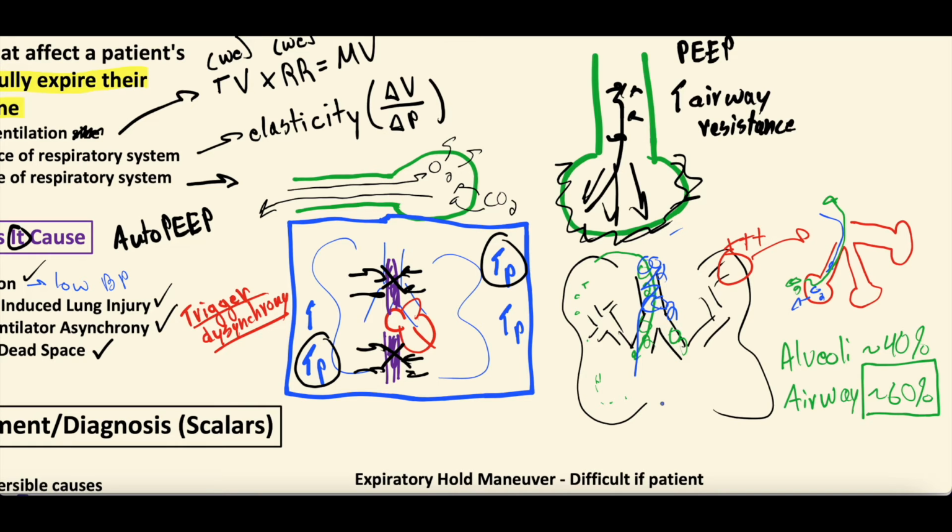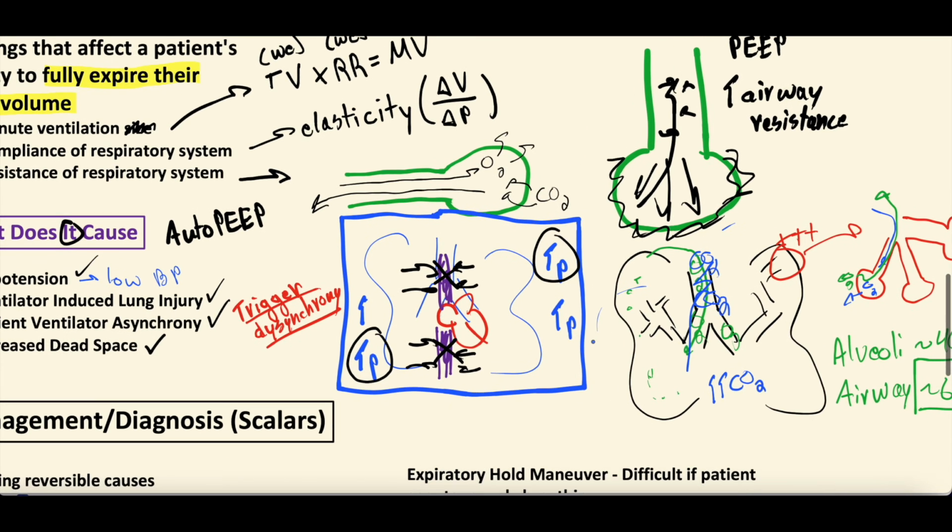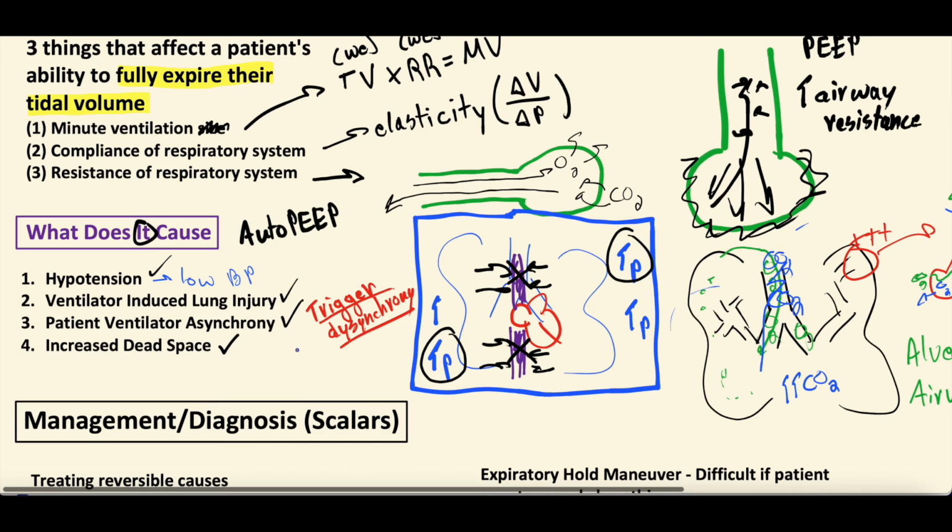And increased dead space can lead to increased carbon dioxide levels, because you're not able to breathe off that carbon dioxide since there's so much dead space. And when you auto PEEP, when you breath stack, that increased pressure can cause increased dead space because you're not breathing out all that volume, right? And with each breath you might start to breathe out less and less volume. So if ventilation is your tidal volume times your respiratory rate, that is your minute ventilation, right? We went over that equation up here.